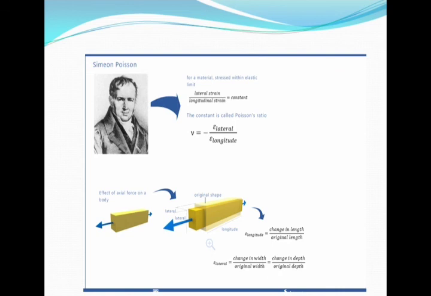In that case, what are the changes that are occurring in the element, which is shown in the figure, when a lateral force is applied. Now for a material within the elastic limit, the lateral strain by longitudinal strain is constant, and this is called the Poisson's ratio. What is epsilon lateral and epsilon longitudinal? These are explained with the figure that you are seeing in the slide. Now these are the basic concepts that we have to study when we go for the Poisson's ratio when it is applied to two directions.